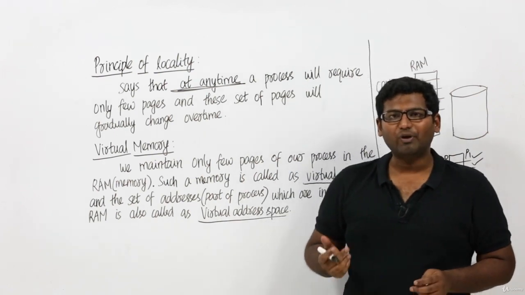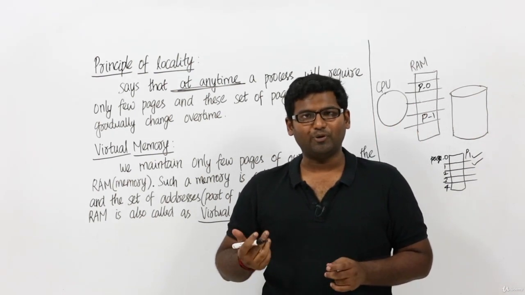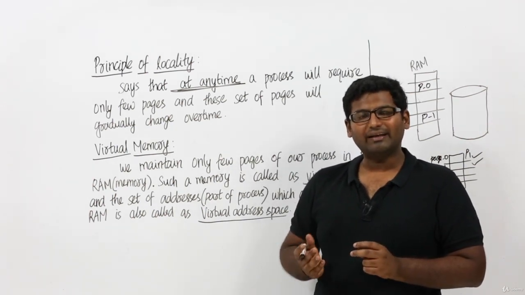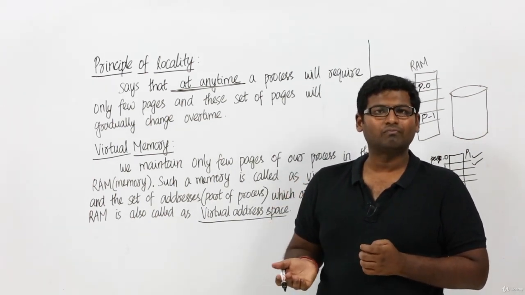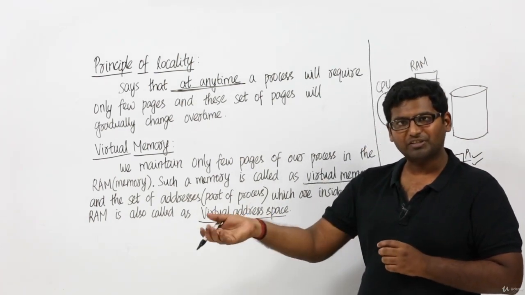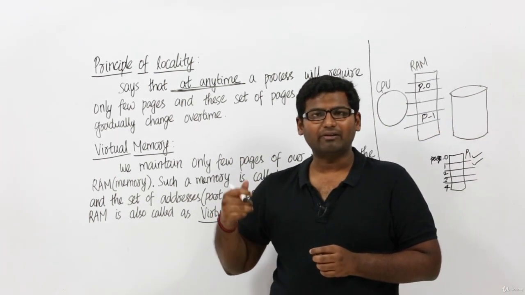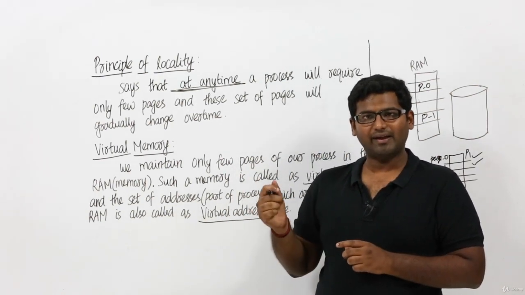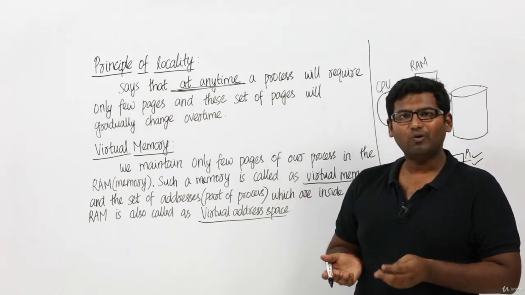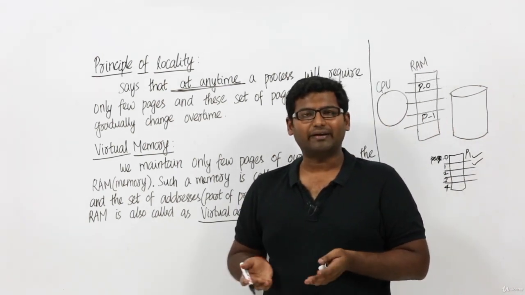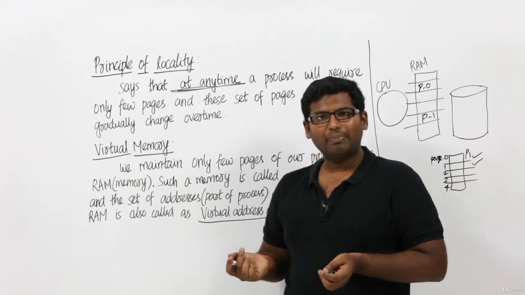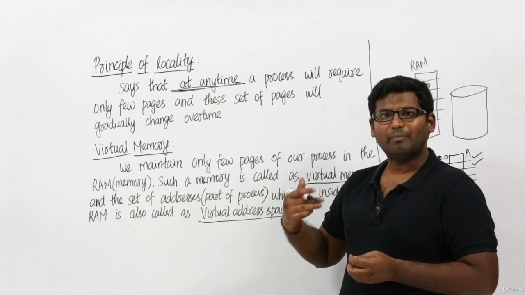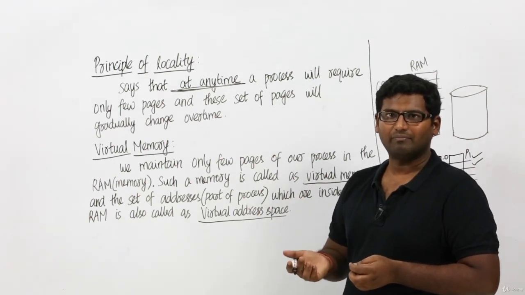Let us assume the CPU is executing a process. Now my question is, will the CPU need the complete process at any given time? No, right? The CPU will simply fetch a byte and then execute it, and only after completing that byte, it will fetch the next byte, right? Now if that is the case, why are we going to maintain the complete process at every time? Rather, you simply maintain only some pages of a process and you maintain pages of some other process in the remaining space in the RAM, right?